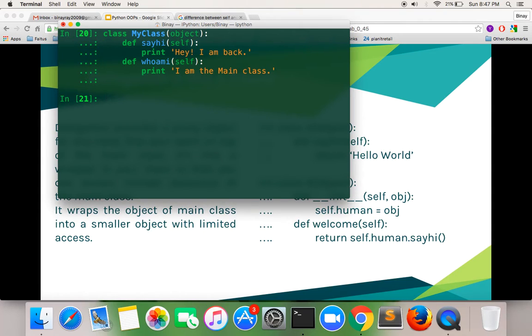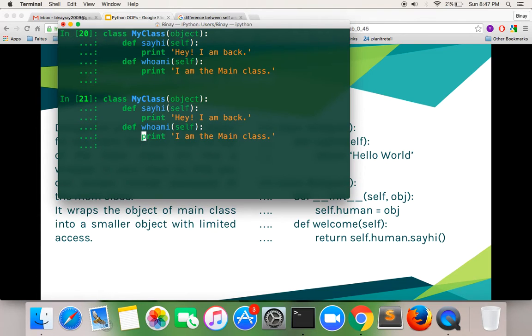But the difference is that it will not be generic, because every time I create an instance of the new class, it is going to get you the value of my class only if you inherit it with that. It's kind of limited to that because you have mentioned that in the definition.